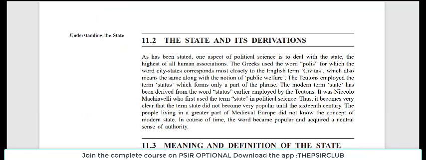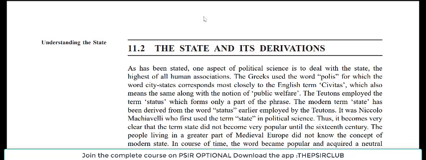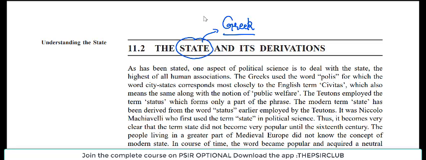Now let's try to understand what is this state and कहाँ से ये concept आता है, ठीक है. Let's go back to history, right, and try to relate it to the Greek, ठीक है. Greek के time से let's try to relate this, and then we will see how Max Weber was right. So Max Weber talked about relating this politics to state, right? And now we are discussing state, but let's go back to the times of Greek.